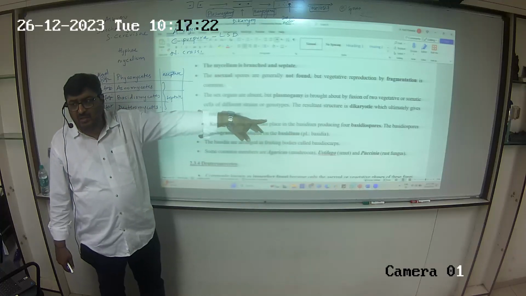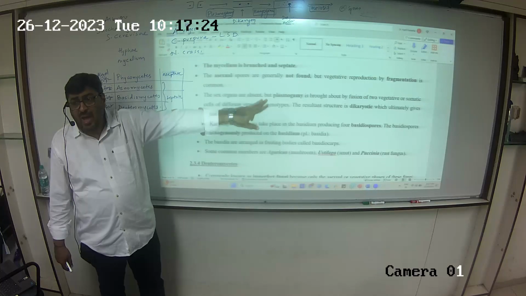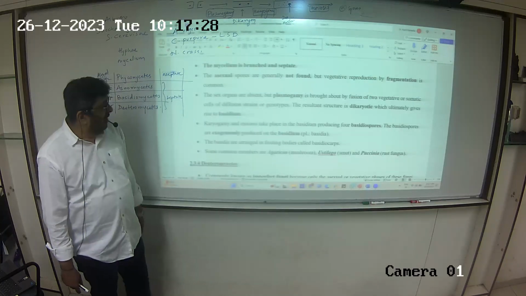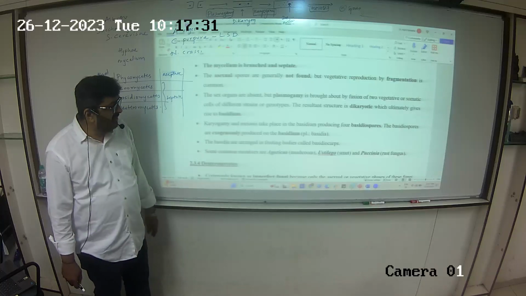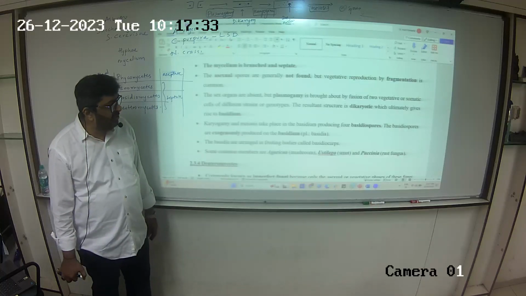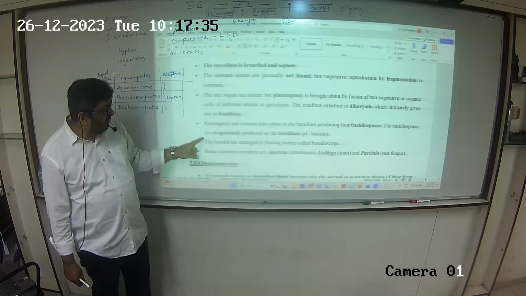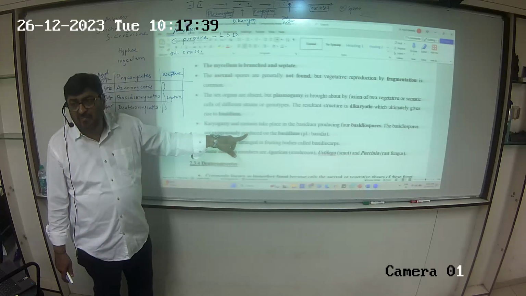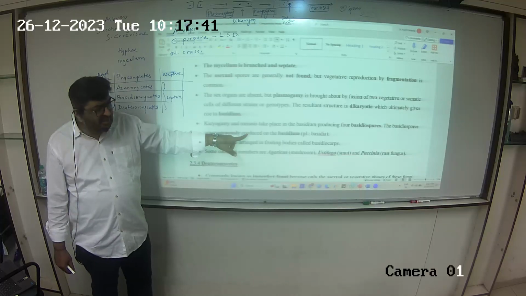What is a dikaryotic structure? A structure with 2 haploid nuclei, the parental nuclei, is present. Karyogamy and meiosis take place in the basidium, producing 4 basidiospores. The basidiospores are exogenously produced. Did we see that in the diagram?